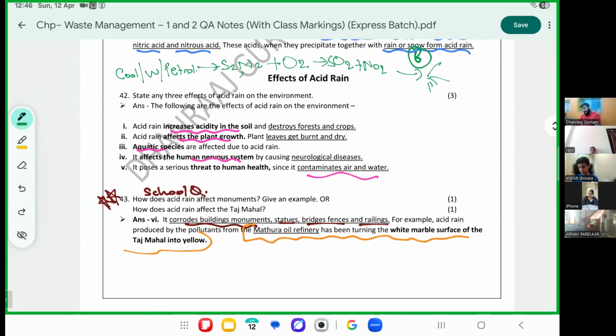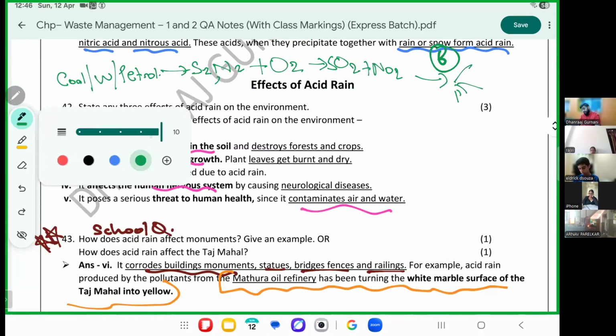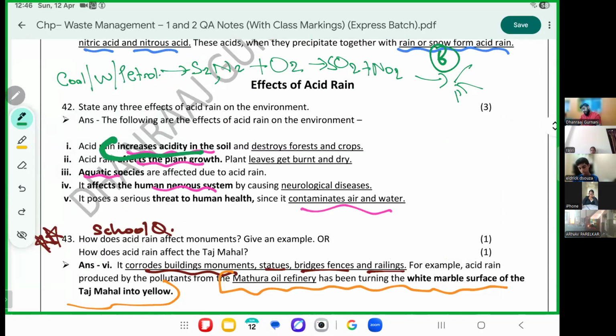Effects of acid rain: it increases acidity of the soil, affects plant growth, affects aquatic species, affects the human nervous system, and contaminates the air and water.